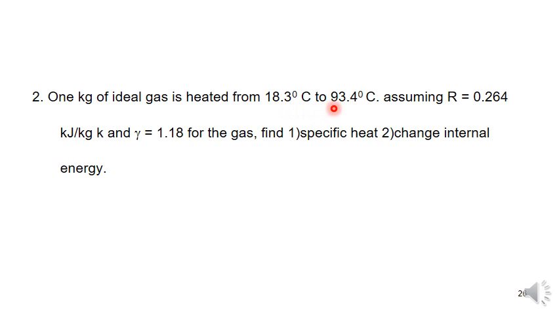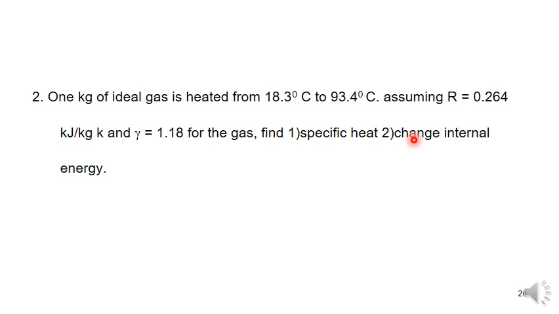The final temperature T2 is 93.4 plus 273. The characteristic gas constant R is equal to 0.264 kilojoule per kg Kelvin. Gamma is equal to 1.18 for the gas. Find the specific heats and the change in internal energy.